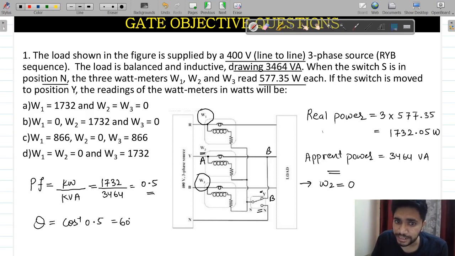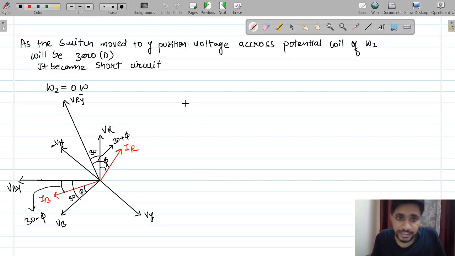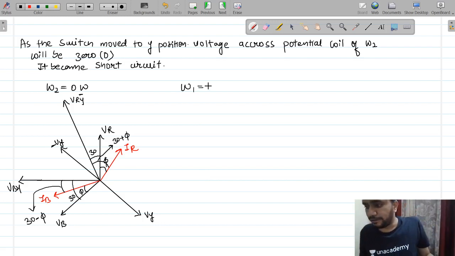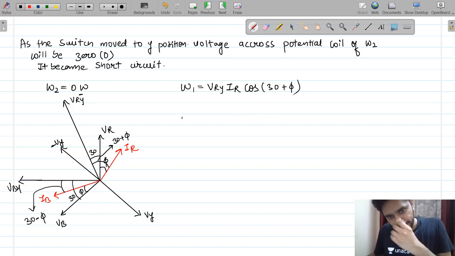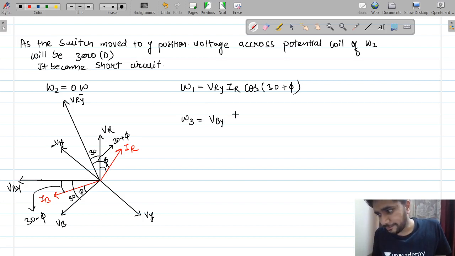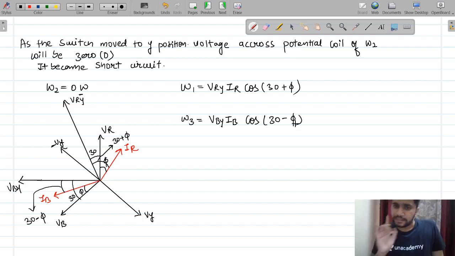So with this I can write W1 will be equal to V of RY times I of R times cos of 30 plus phi. Secondly, W2 is already 0, and W3 will be V of BY times IB times cos of 30 minus phi. These are the two things I have.